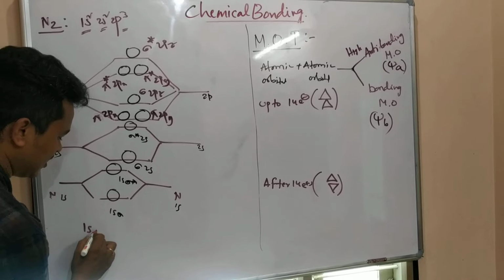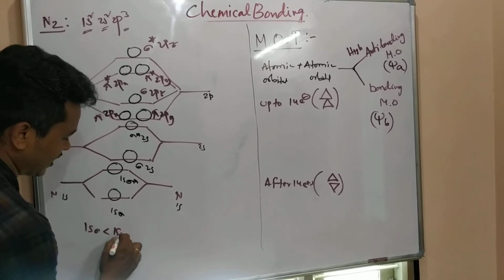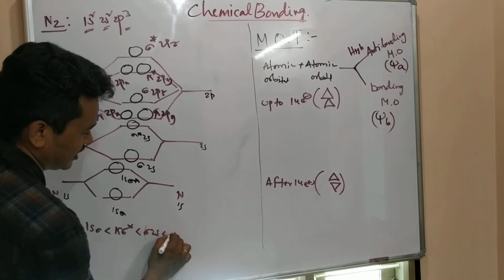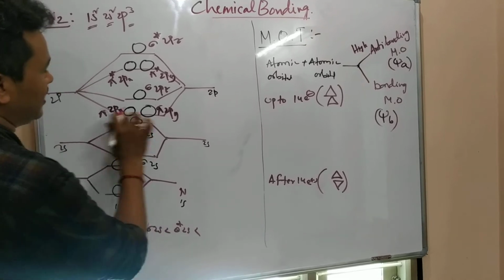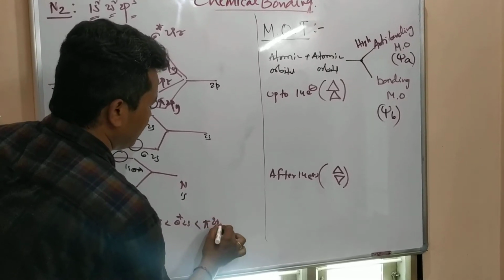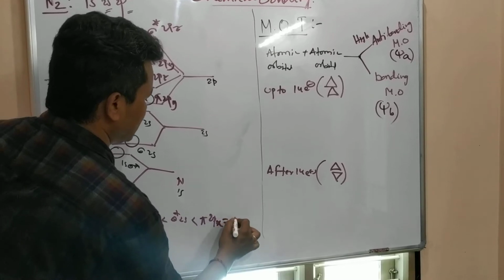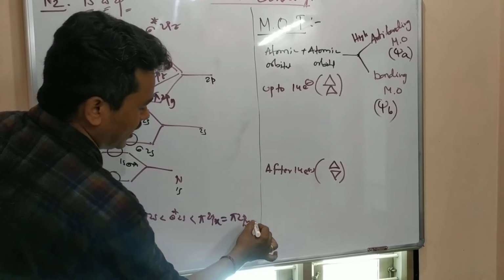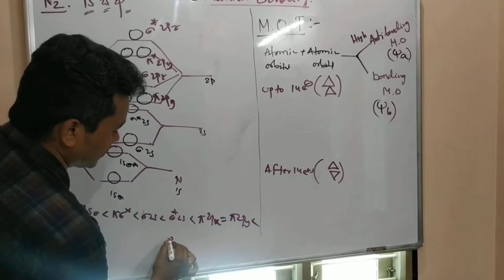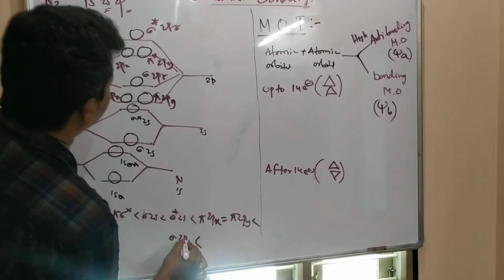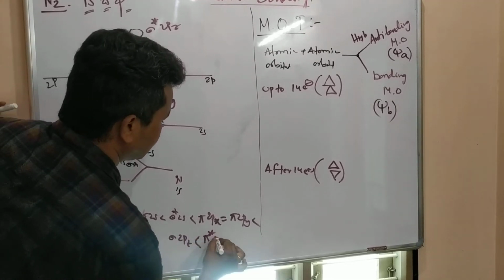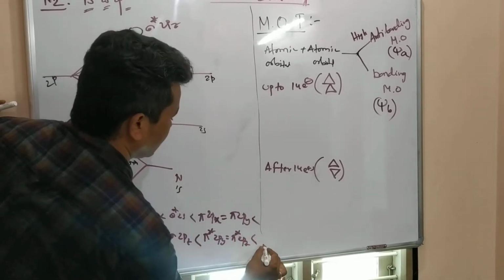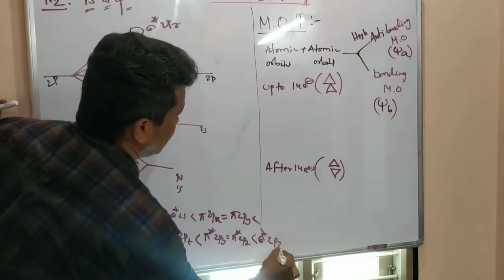You can write the order: sigma 1s less than sigma star 1s less than sigma 2s less than sigma star 2s less than pi 2px equal to pi 2py, next sigma 2pz, less than pi star 2px equal to pi star 2py, less than sigma star 2pz.